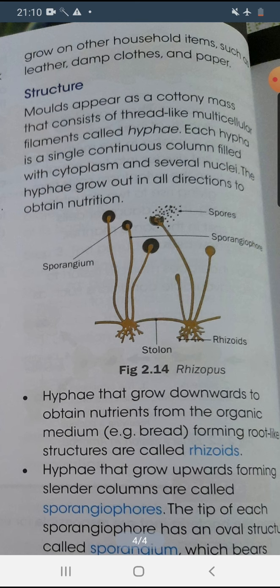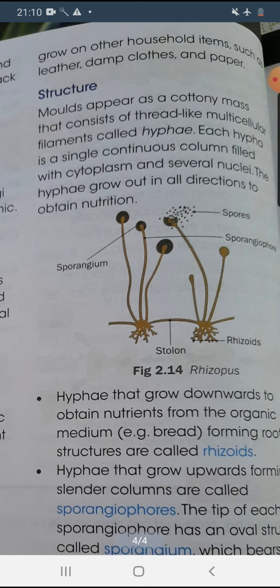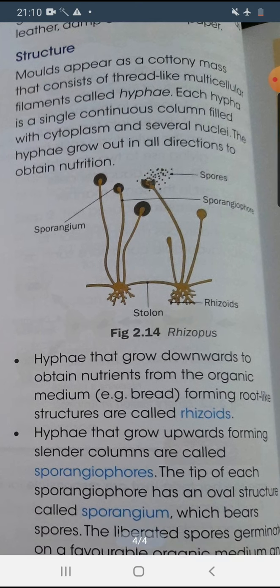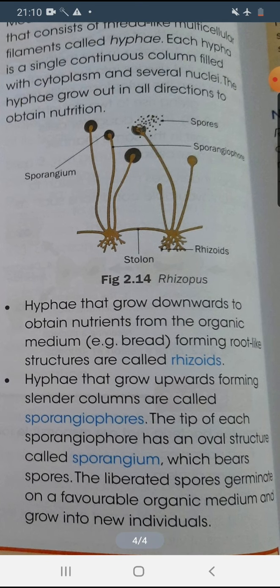The hyphae grow out in all directions to obtain nutrition. So this whole structure is actually the structure of Rhizopus. I think all of you have seen, mainly in the rainy season, some white cottony structures formed on bread, and sometimes on rotten food.